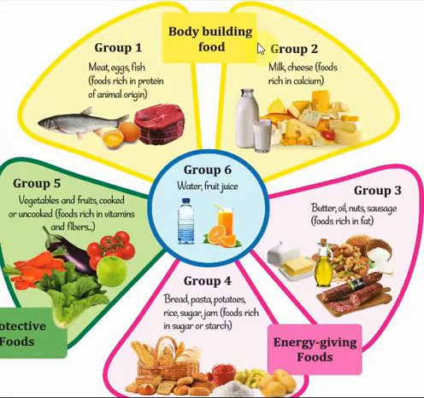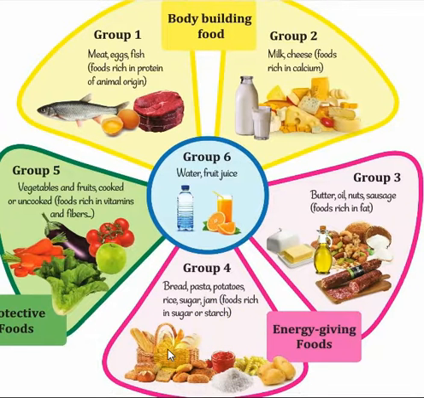Group 2 contains milk, cheese, يعني dairy products. These foods are rich in calcium. اوكي هن اللي بيعطونا الكالسيوم for our body. Group 3 contains butter, oil, nuts and sausage. These foods are rich in fat. اوكي يعني هذا الفود هن rich in fat. And group 4 contains bread, pasta, potatoes, rice, sugar and jam. Foods rich in sugar and starch. هذا الفود هن فيهم sugar وفيهم starch نشا.